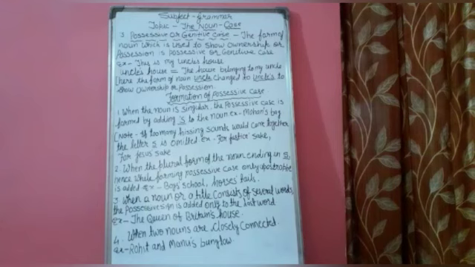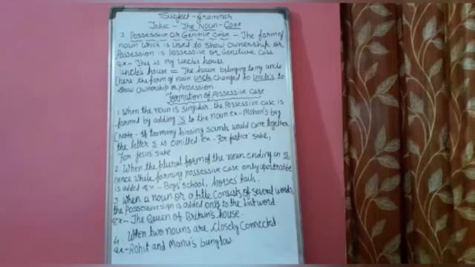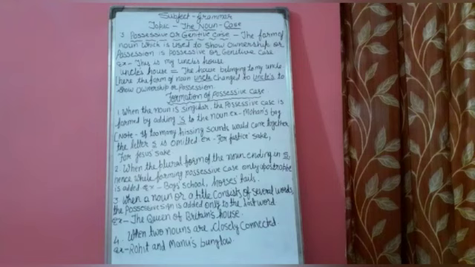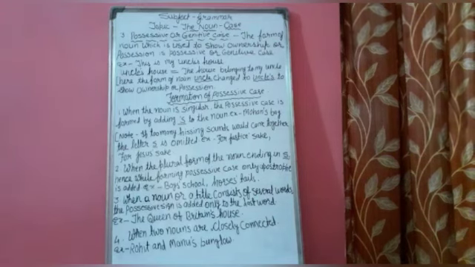Third rule, when a noun or a title consists of several words, the possessive sign is added only to the last word. For example, the Queen of Britain's house. Here we have used apostrophe s in Britain only. Fourth rule, when two nouns are closely connected, for example, Rohit and Manu's bungalow, we have used here apostrophe s in Manu's only.